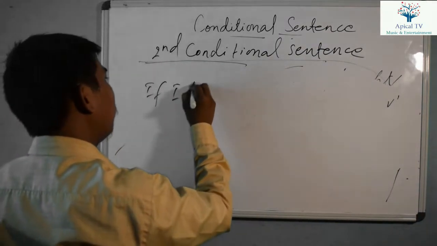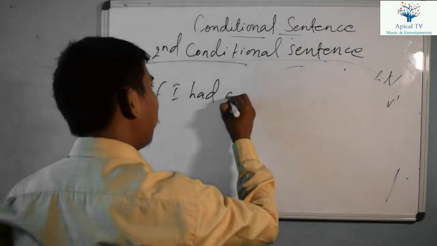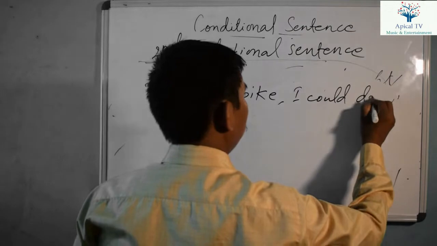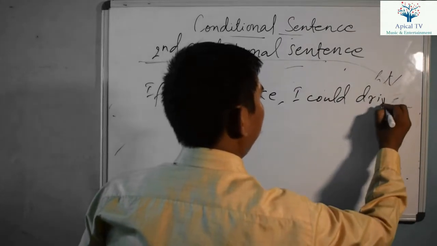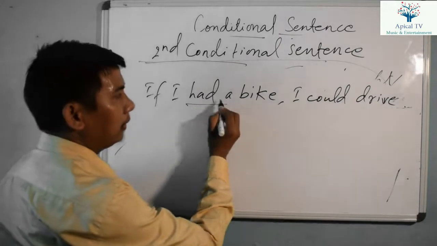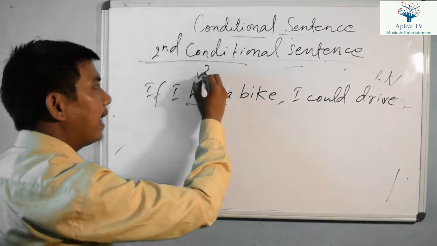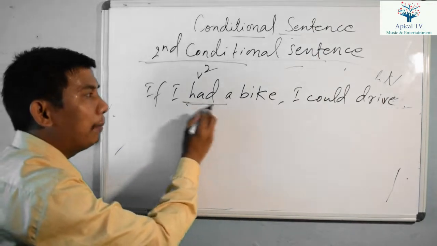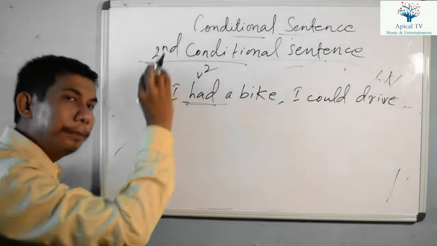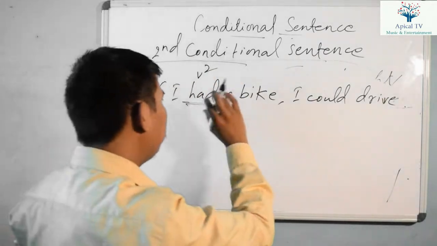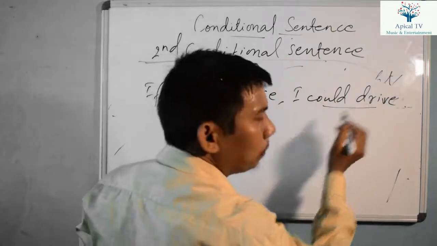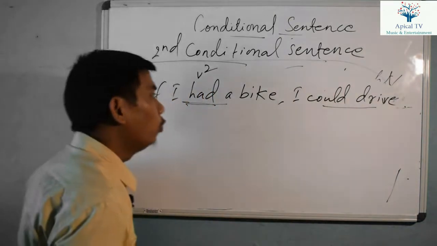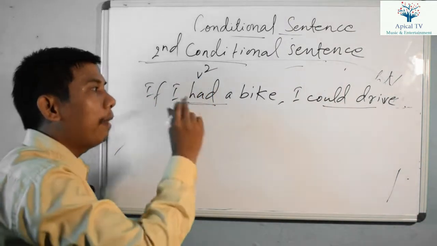If I had a bike, I could drive. I had a bike. This is simple past tense, right? Had is the verb two form. Have's past form is had. So had means this is simple past tense. The if clause is in the simple past tense. If the if clause is in the simple past tense, we have to use could plus verb one, right? Or would plus verb one, or should plus verb one, right? This time we have used could plus verb one, because the if clause is in the simple past tense, right?